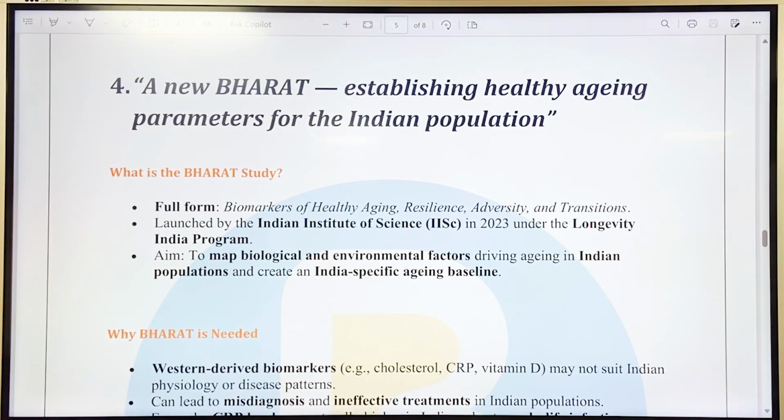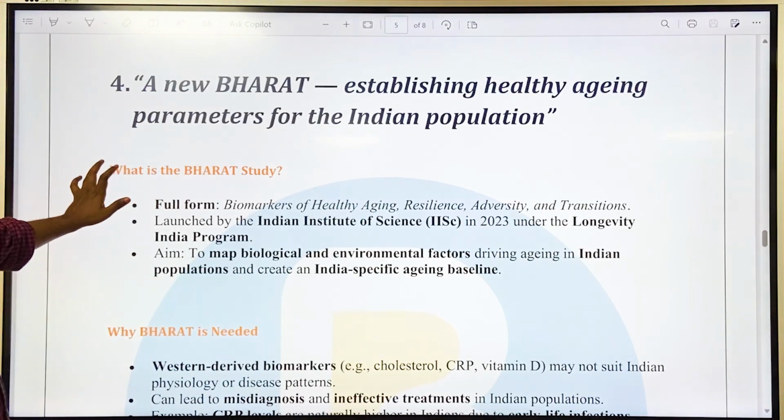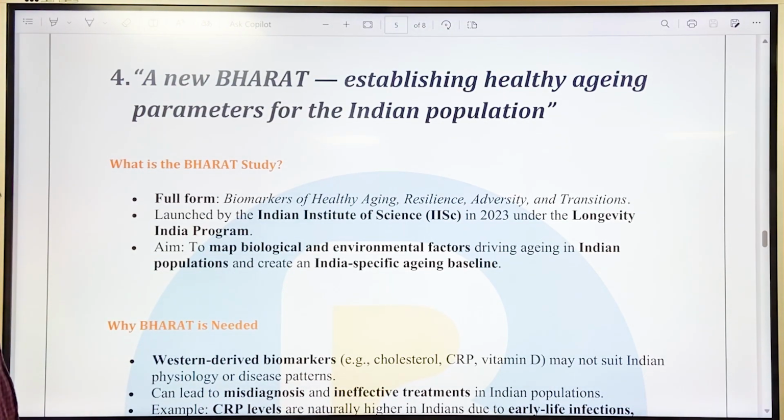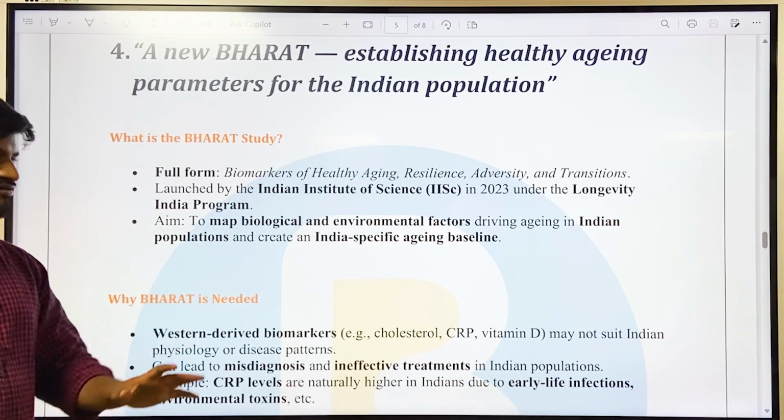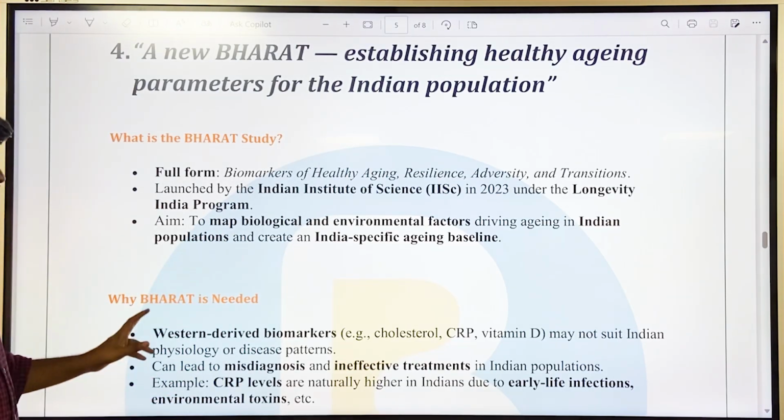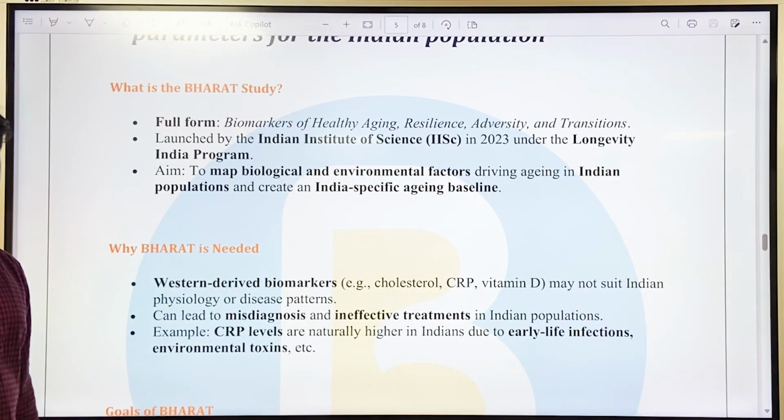So there was an article in the health edition of The Hindu, which I found to be very important. It talks about a new BHARAT study establishing healthy aging parameters for the Indian population. Okay, what is the BHARAT study? BHARAT's full form here is Biomarkers of Healthy Aging, Resilience, Adversity and Transitions. It was launched by the Indian Institute of Science in 2023 under the Longevity India program. The aim is to map biological and environmental factors driving aging in Indian populations and create an India-specific aging baseline.